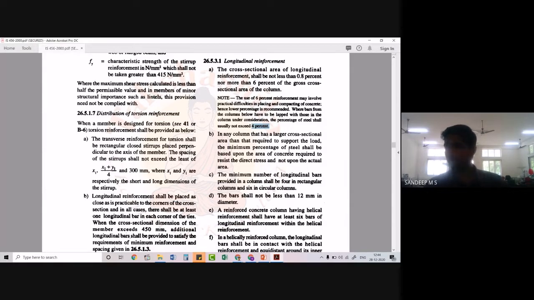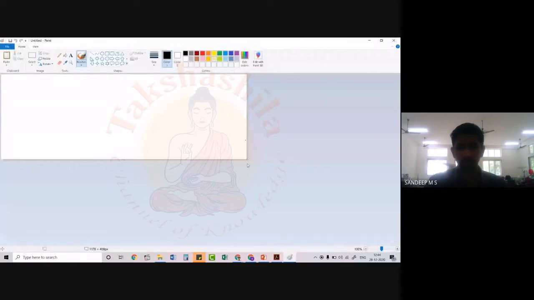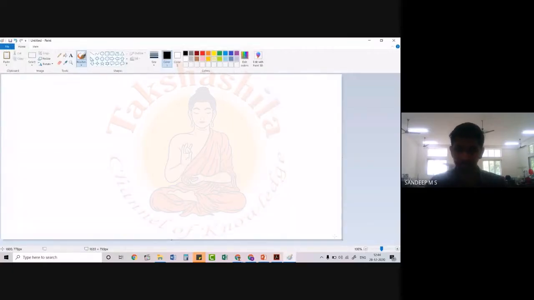So that means suppose we have to resist a load Pu of say 1000 kilonewtons, and I have taken a much larger section, say 1 meter by 1 meter, and we have some reinforcement provided here.